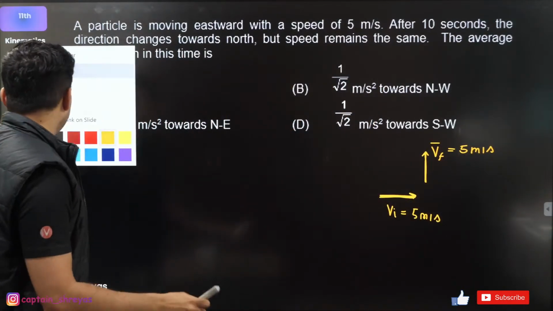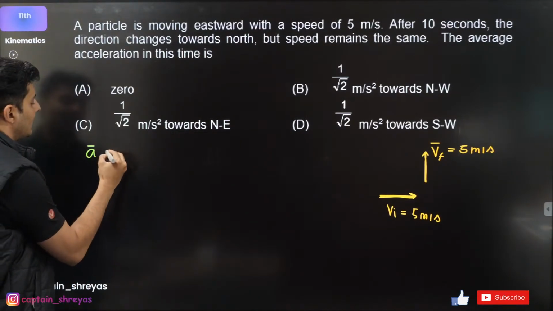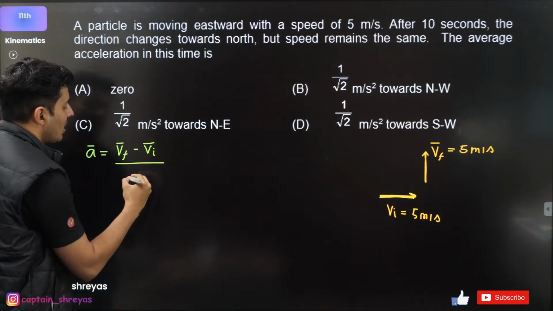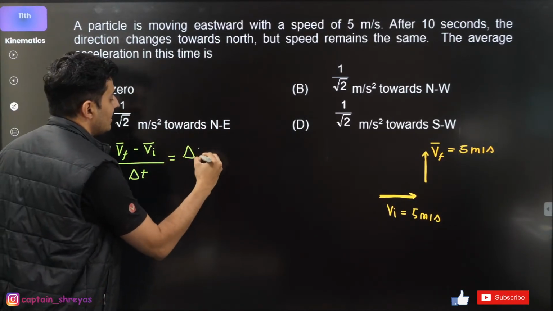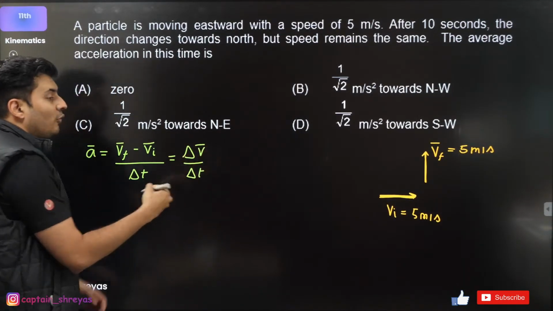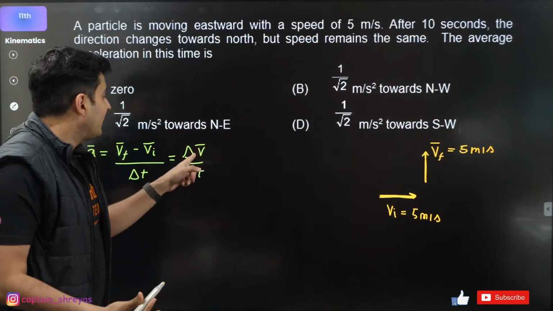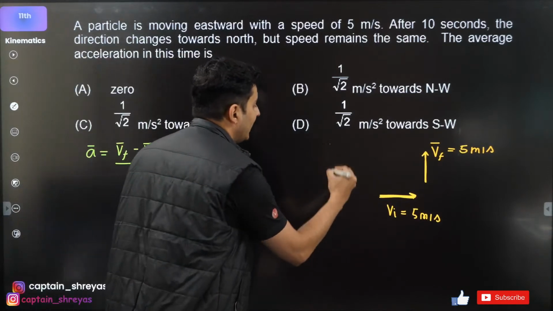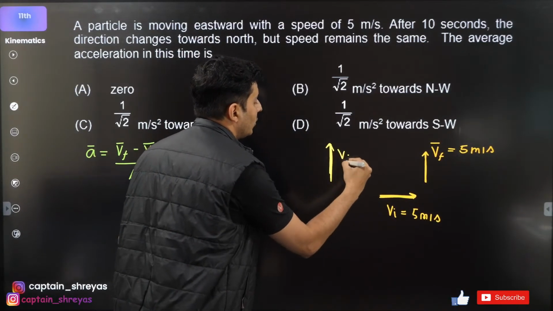In order to find the average acceleration, I need final velocity minus initial velocity upon the time, basically the change in velocity by time. So first find the change. How do I find the change? Final minus initial. I already know the final velocity is right over here.